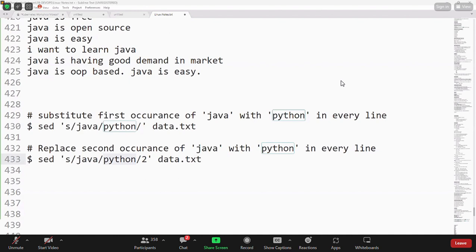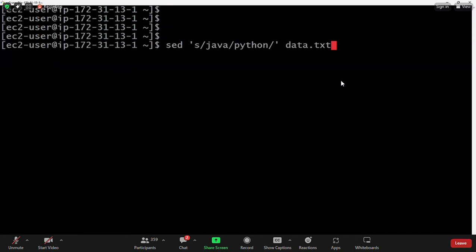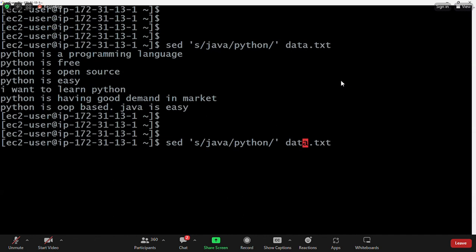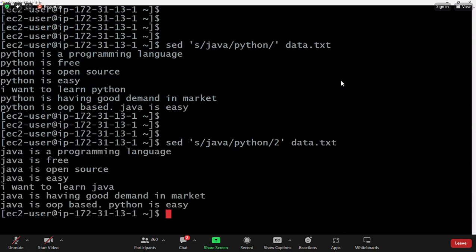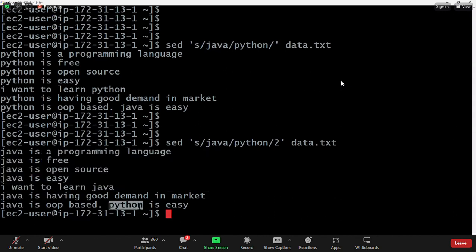Prashant, please concentrate, man. This is going to replace the first occurrence. This is going to replace the second occurrence. This will substitute the first occurrence of Java. This will substitute the second occurrence of Java. In the last line, Java is available at two places. That's why only the first occurrence is replaced, and the second occurrence is not replaced. If you want to replace only the second occurrence, then /2. So in every line, Java is available as it is. In the last line, the second occurrence is replaced.